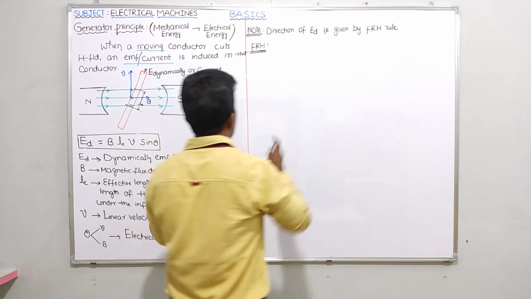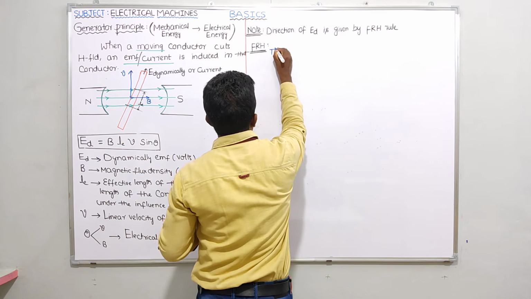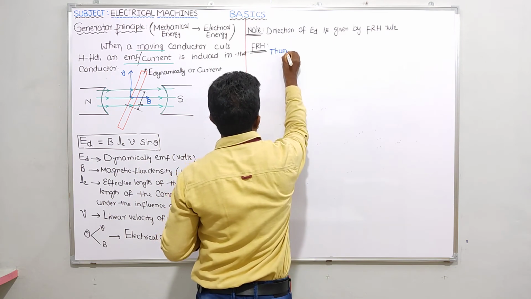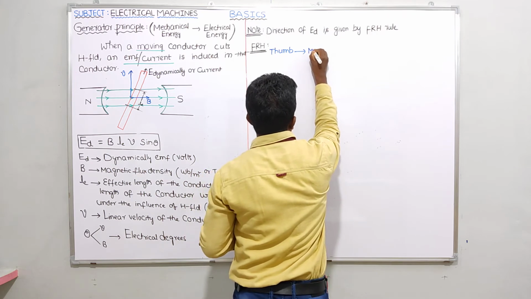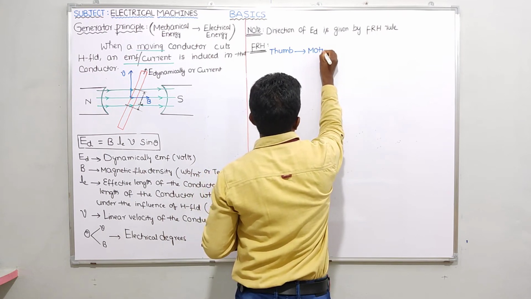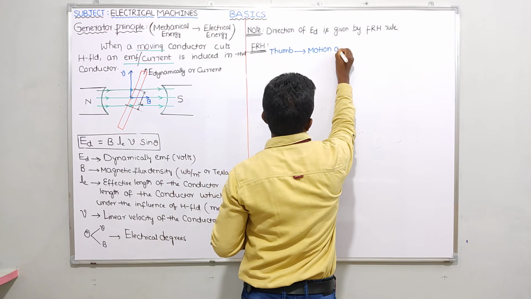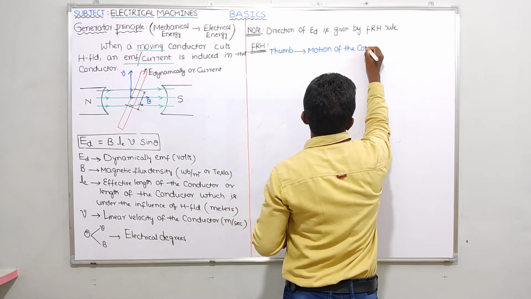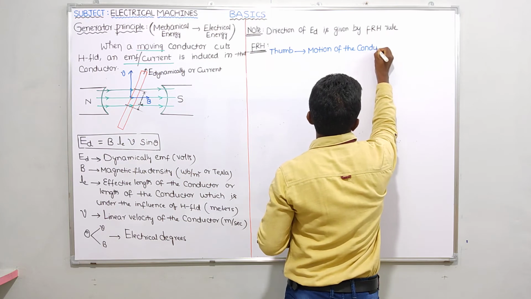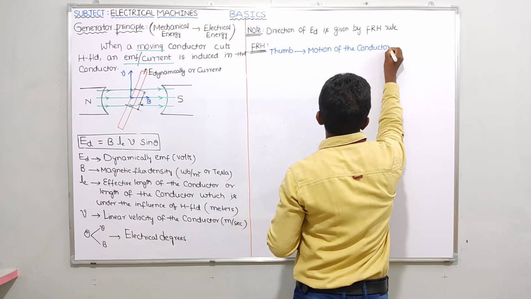In Fleming's right hand rule, thumb indicates what? Thumb indicates direction of motion of the conductor. So can you please tell me, thumb indicates which energy?